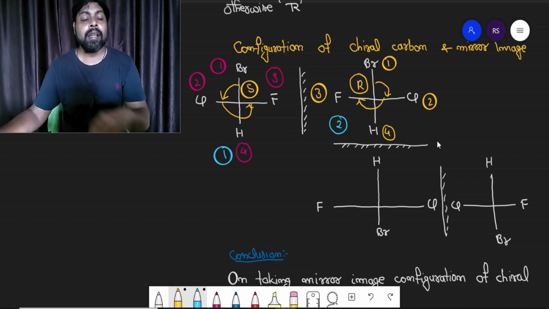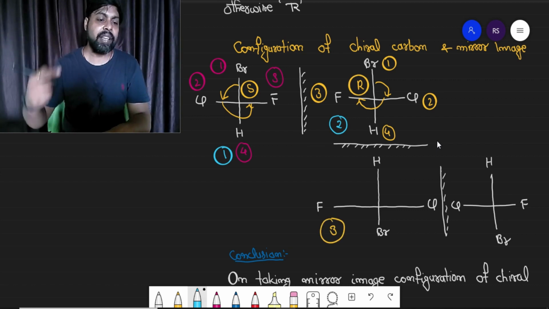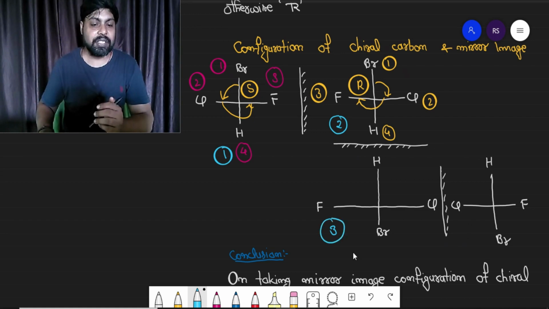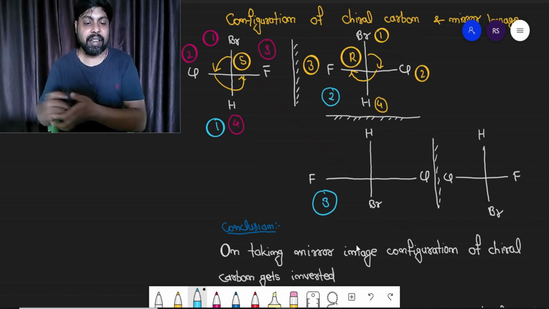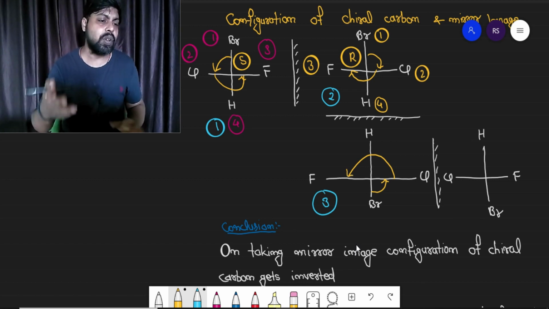Now observe compounds 2 and 3. They are again mirror images of each other. If you find the configuration, you would be moving from bromine to chlorine, first priority to second priority, and second priority to third priority. You can observe again the lowest priority is on the vertical line.